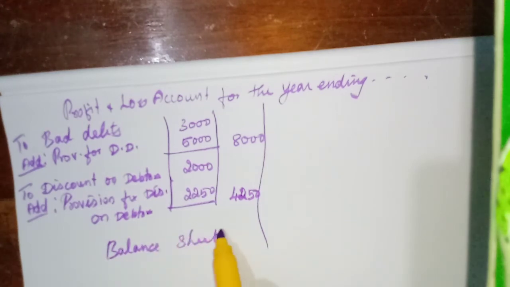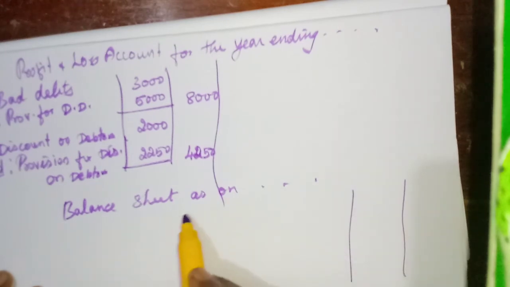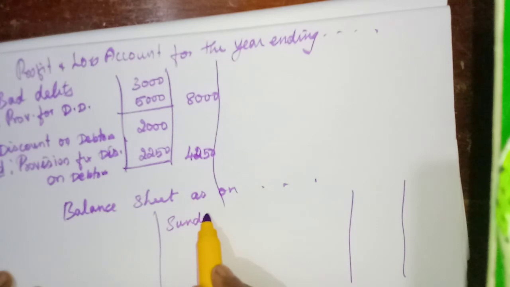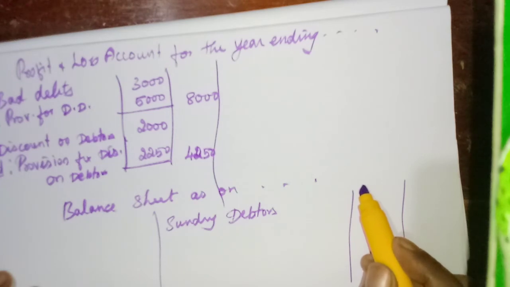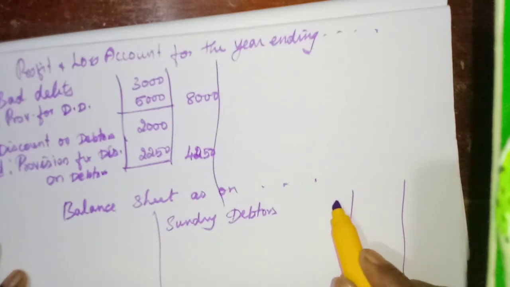Now the balance sheet. Within 5 minutes we can complete. Here, for the balance sheet items, we have to take more place on the asset side. So sundry debtors first. Here in the balance sheet we will adjust only 2 items. What are the adjustments? Additional information only must be adjusted.